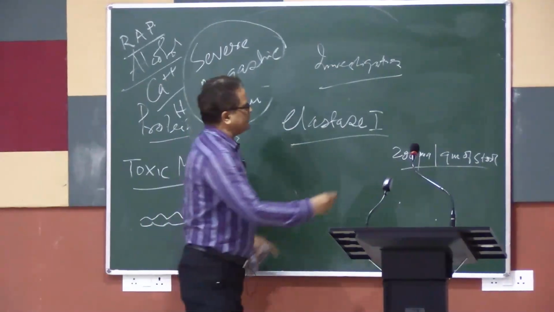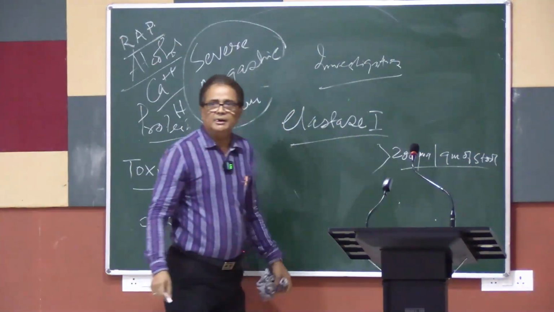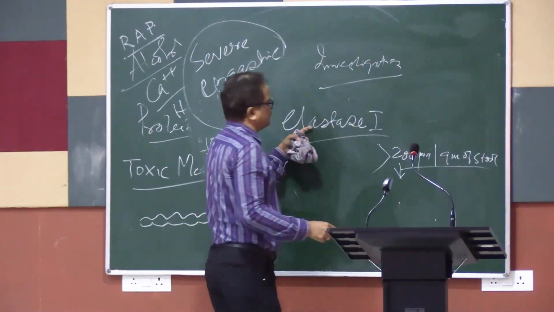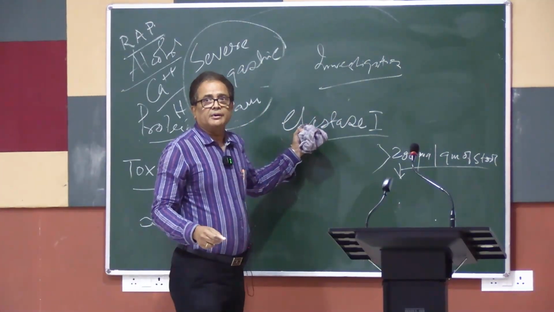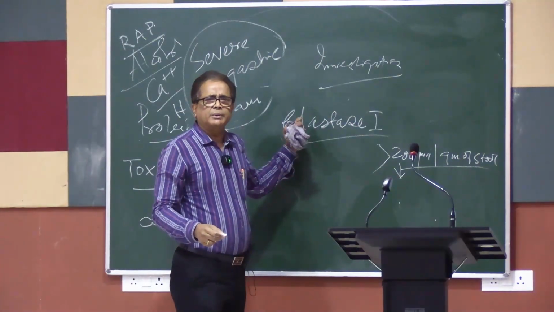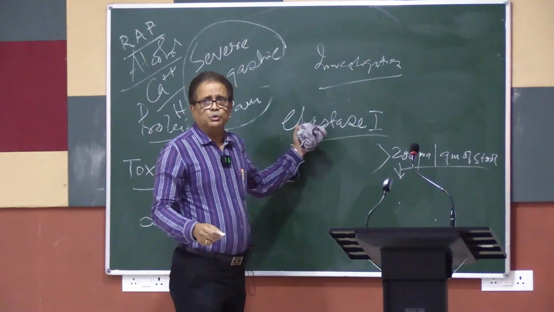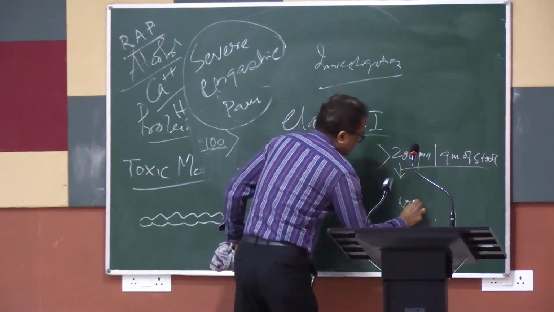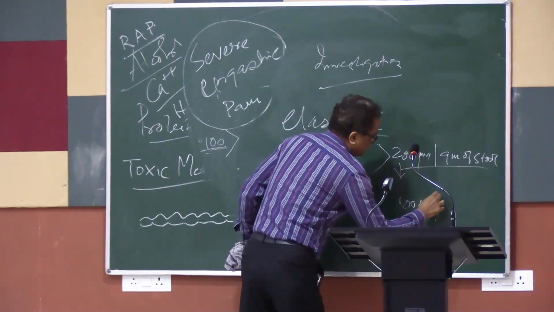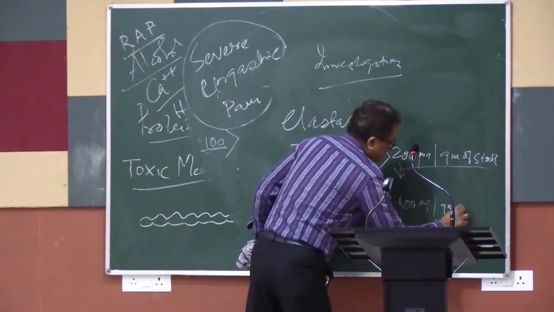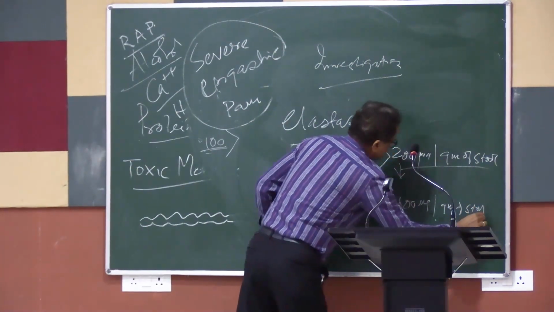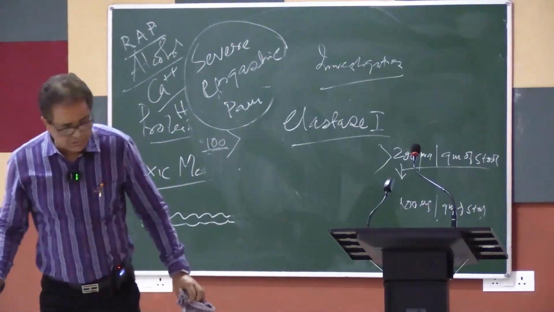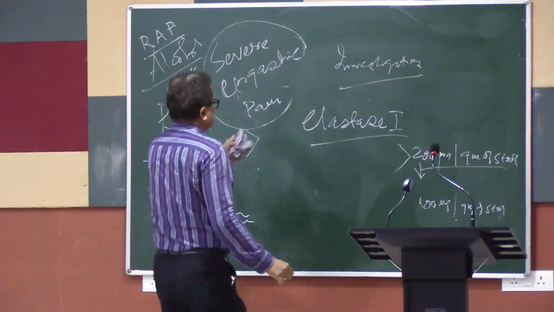So, it should be much higher than that. When it is reduced below 200, then the possibility of chronic pancreatitis is established. This is the most important diagnostic tool to diagnose chronic pancreatitis. So it should be less than 100 microgram per gram of stool. So elastase 1 is a very important thing. This is important for the medical people and it is measured to diagnose chronic pancreatitis.